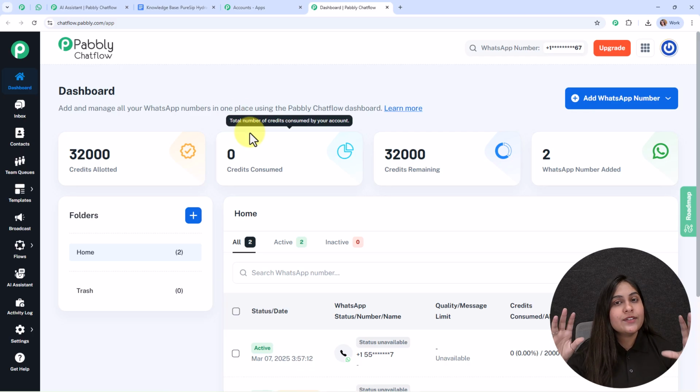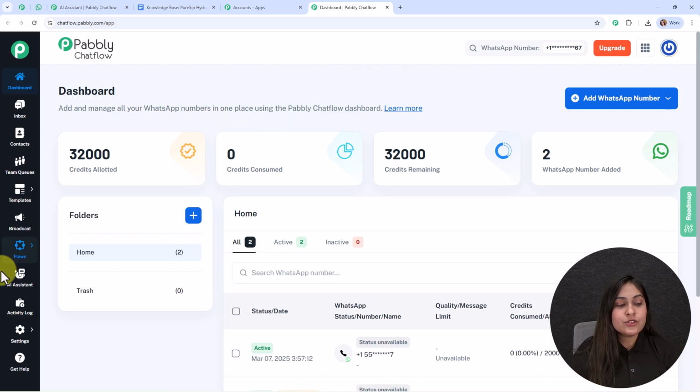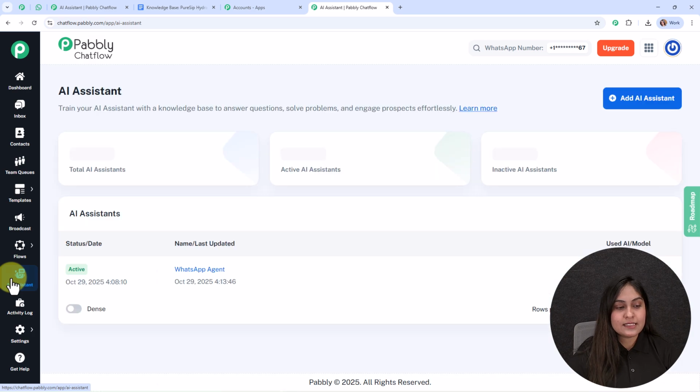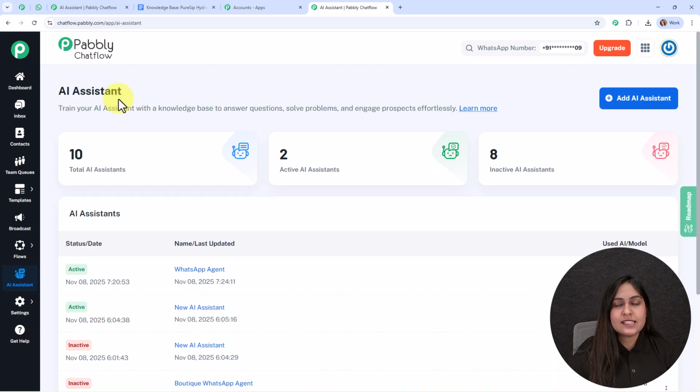Alright, so as you all know, we are going to create a WhatsApp AI assistant for our business. For that, I'm going to access a feature of Pabbly Chatflow, that is AI assistant. Here in this AI assistant, you can see the total number of AI assistants, the number of active AI assistants, and the number of inactive AI assistants in my Pabbly Chatflow account.